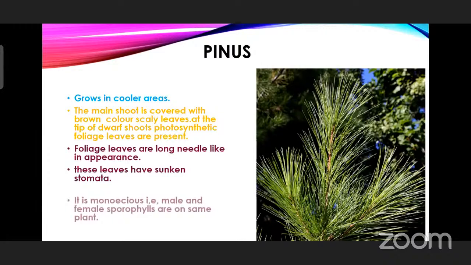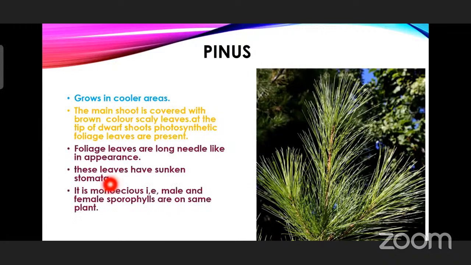Reproductive structure will be... So this single plant will give the male reproductive part and also the female reproductive part. That's why it is mono, single, only one type of sporophylls. Male and female sporophylls means the reproductive organs are on the same plant.